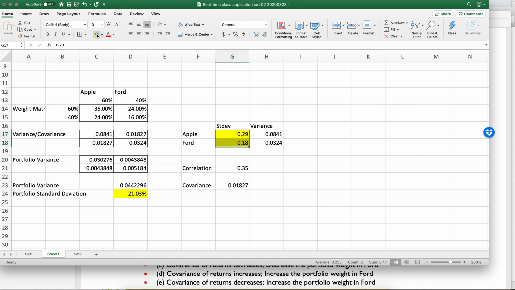Here are the standard deviations of the individual stocks, and here is the standard deviation of the entire portfolio. And you notice that it's not that close to either, but it's in between the two.